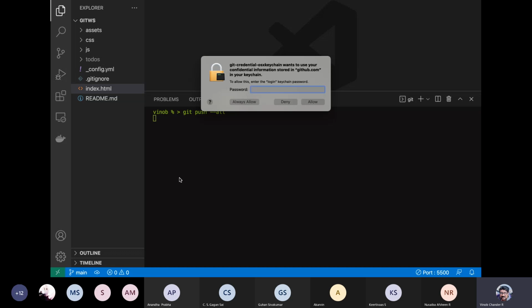Why is it asking for the git credential OS keychain? It wants to use your login keychain password, guys, and I just forgot this. I don't remember the password. Let's see.